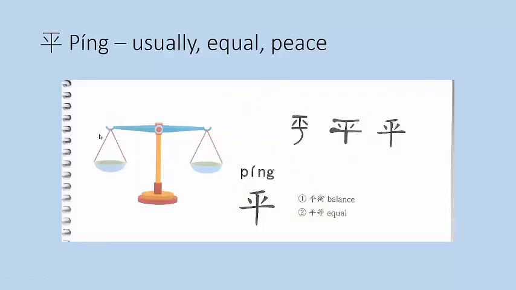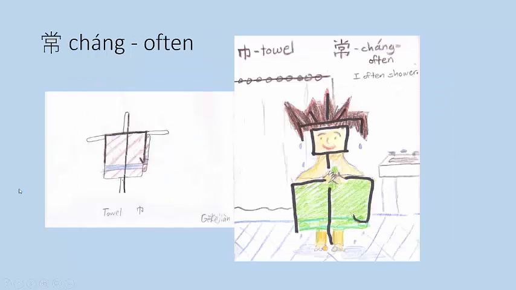Characters you don't have to trace, but we used a lot in this lesson, are 平, part of usually, 平常. 平 means equal, and it's a picture of two scales. 常 means often, and it has the towel radical, because you shower often, and then this shape, which is the sound, which I illustrated as someone who's come out of the shower and has crazy hair.